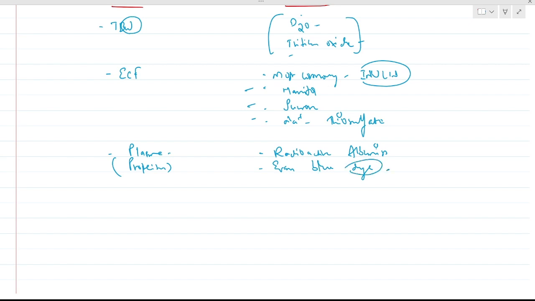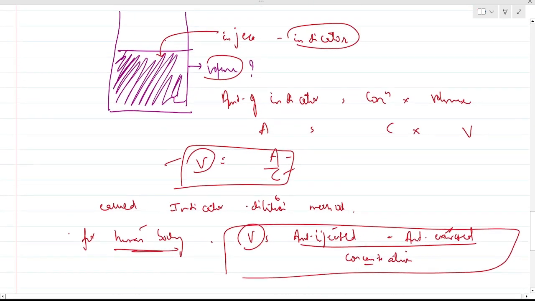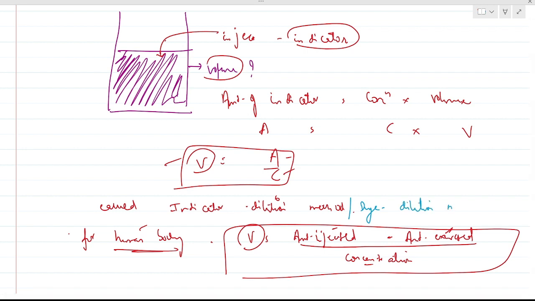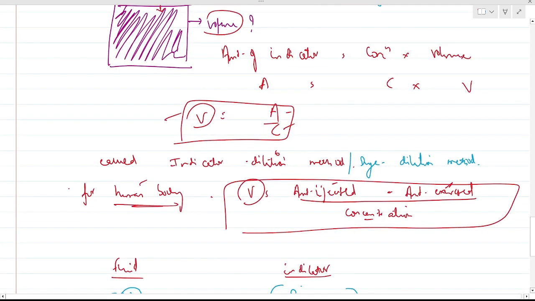These dyes are very commonly used indicators. This indicator dilution method is also known as the dye dilution method. This is the original Stewart-Hamilton method. The indicators we use most commonly are the dyes, also called dye dilution method or indicator dilution method.